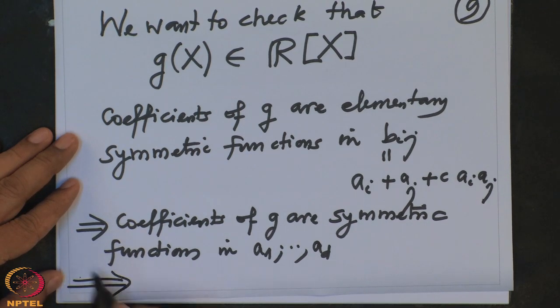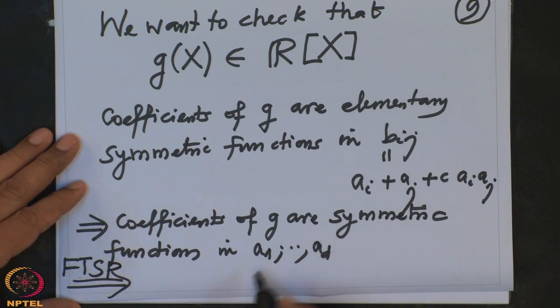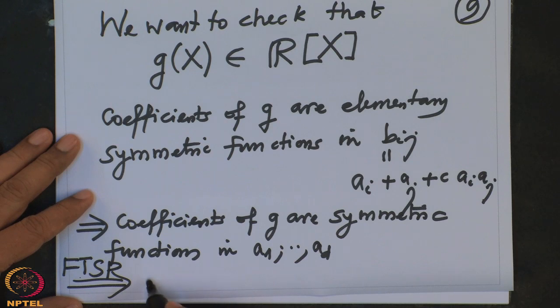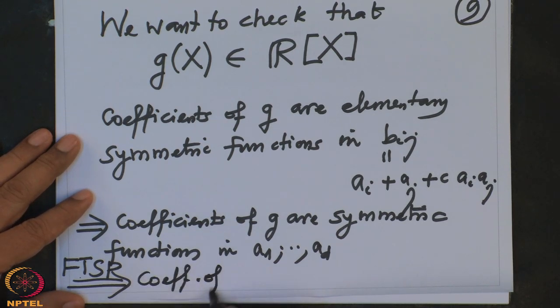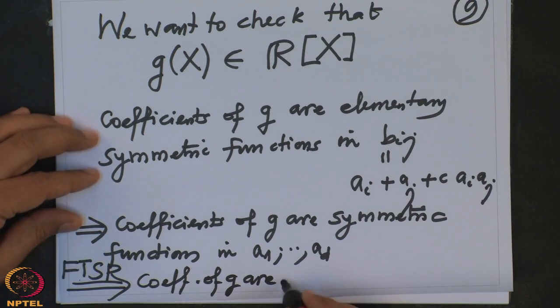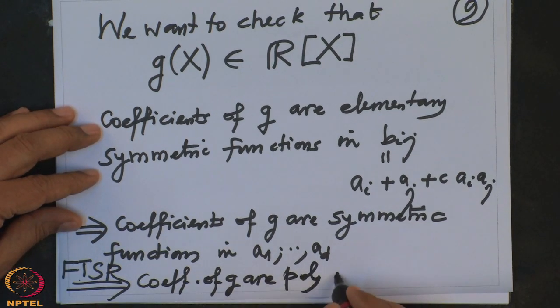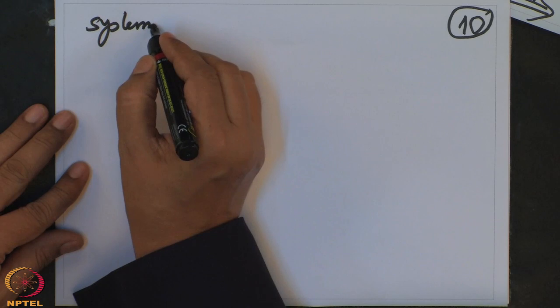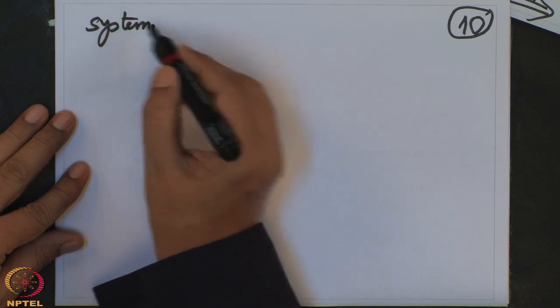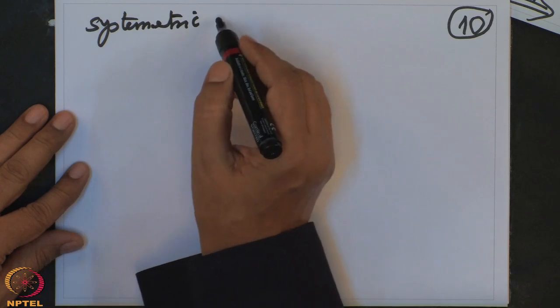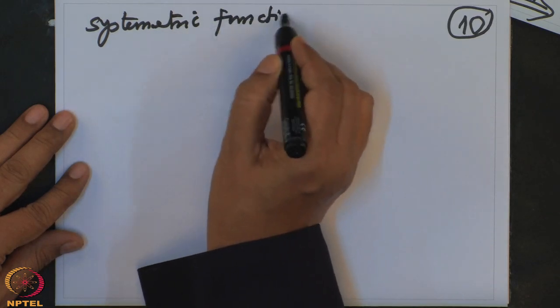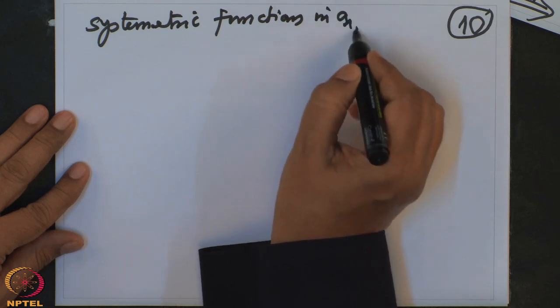So they are symmetric functions in A_1 to A_d. Therefore our fundamental theorem on symmetric polynomials says that these symmetric polynomials are polynomials in the elementary symmetric functions in A_1 to A_d.